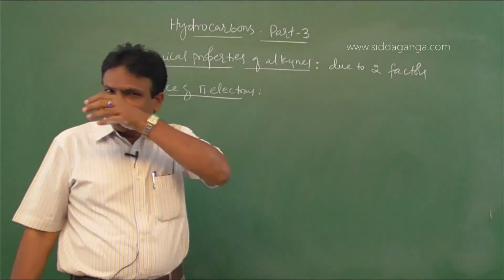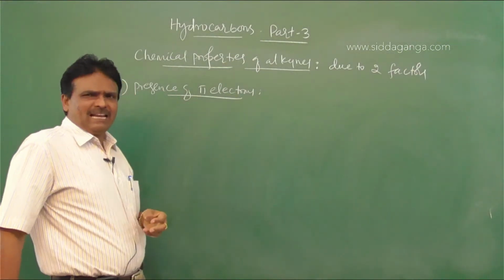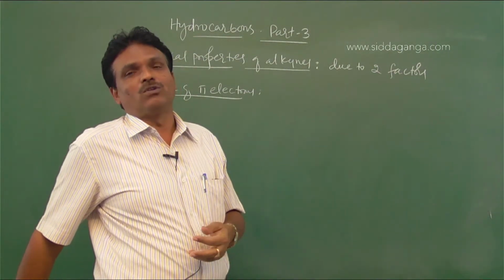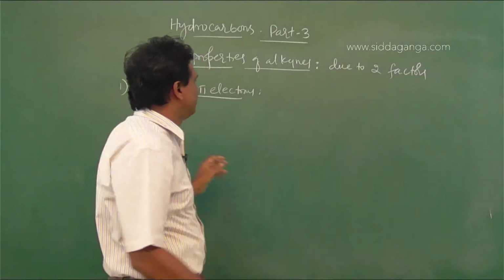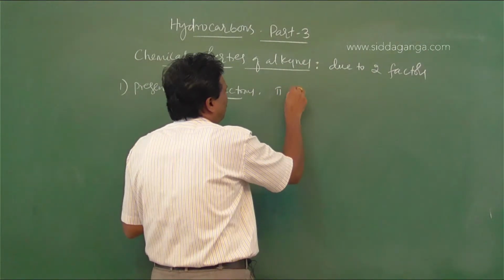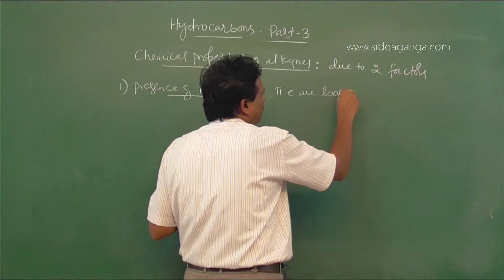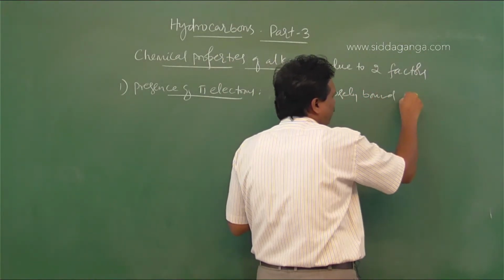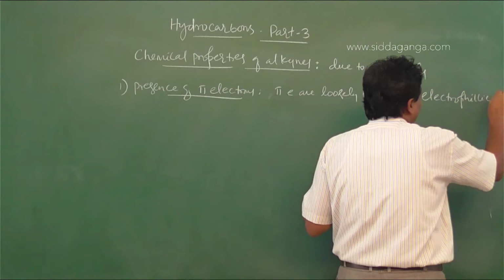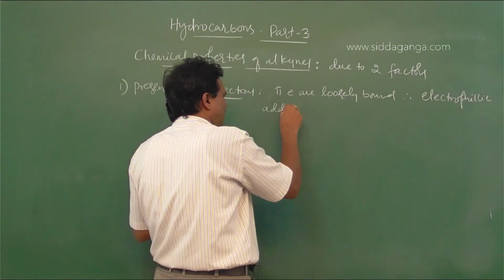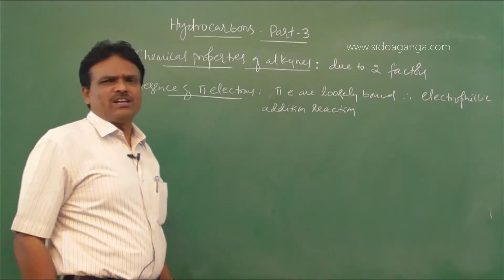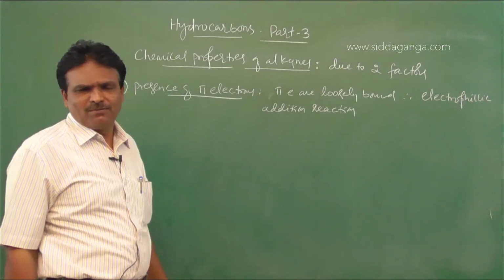So we know that in alkynes, the pi electrons are loosely bound, hence they undergo electrophilic addition reactions.